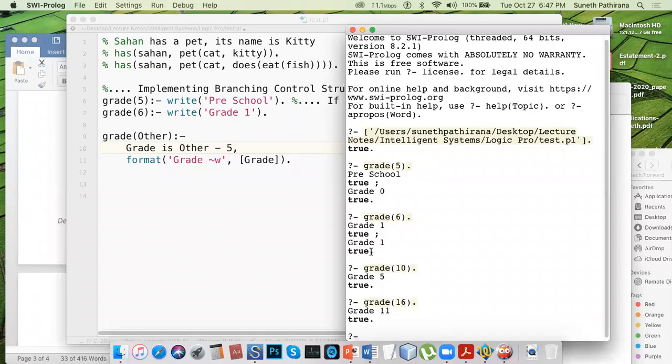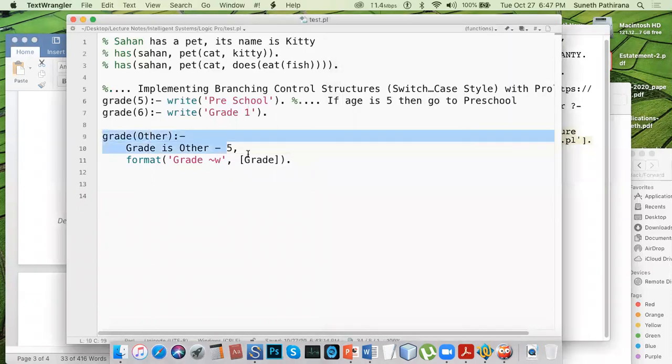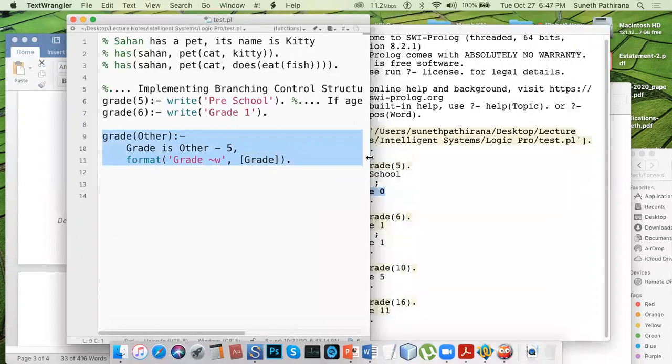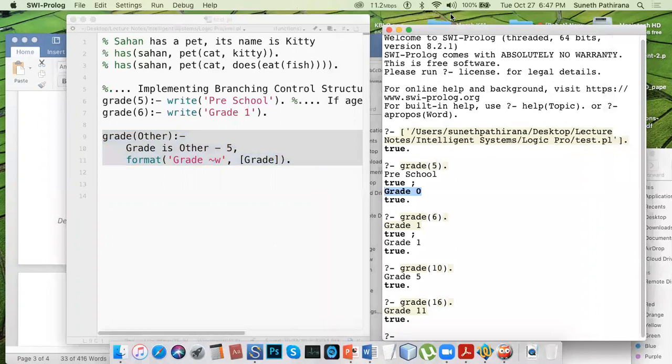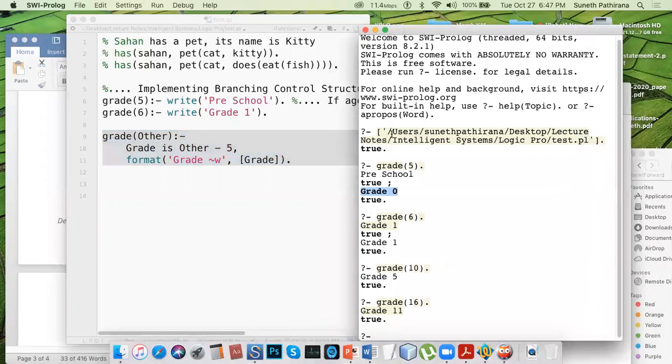So what is happening here? Grade 1 and grade 0 here. That means it tries to jump to this default operation, or the other structure, and tries to match some values with that.